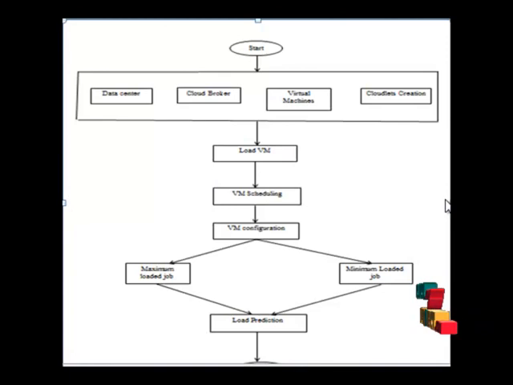So first we have to create a cloud environment. A cloud environment is nothing but a combination of data center, cloud broker, virtual machine and cloudlet creation. That means we create the job, it is allocated to the broker, the broker allocates it to a particular VM, and the VM is running under the data center. We have to consider the VM bandwidth, RAM size and VM size, and initialize the file size, output size and length of the cloudlet. Then after initializing, we create the cloud environment for the final procedure.